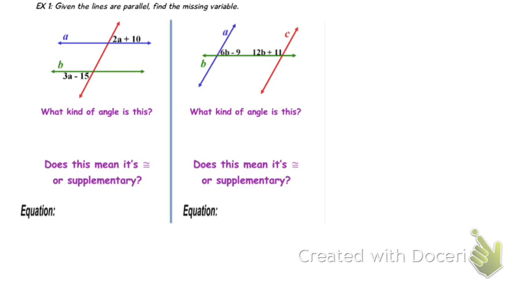Given that these two lines A and B are parallel, find the missing value. In this case, we're trying to find variable A. So what kind of angles, we need to go back before we do that.